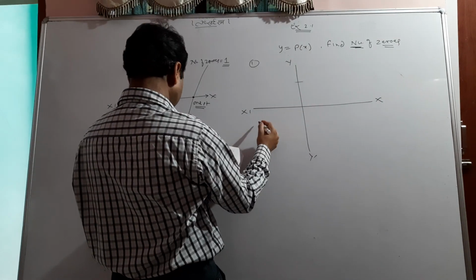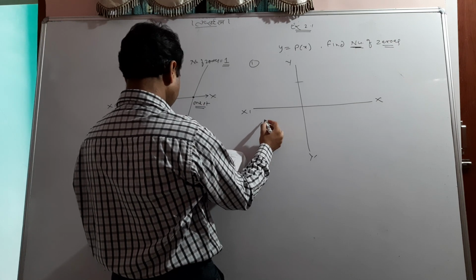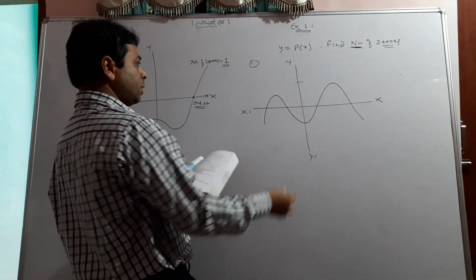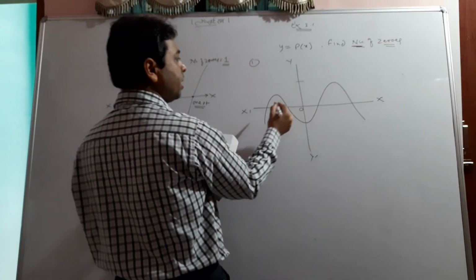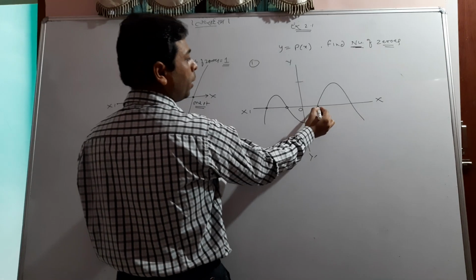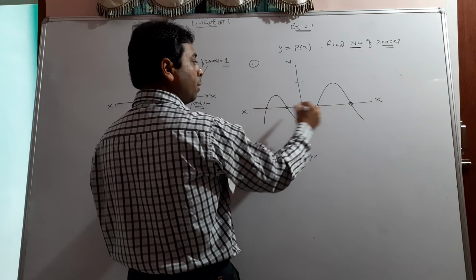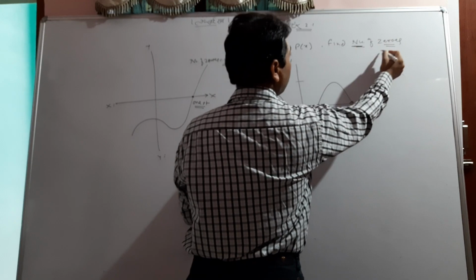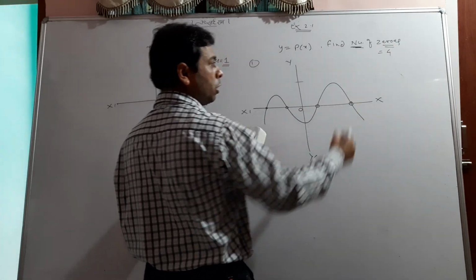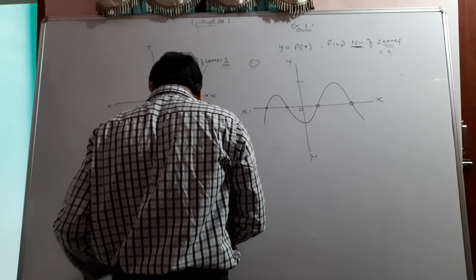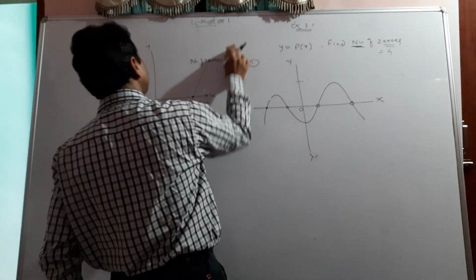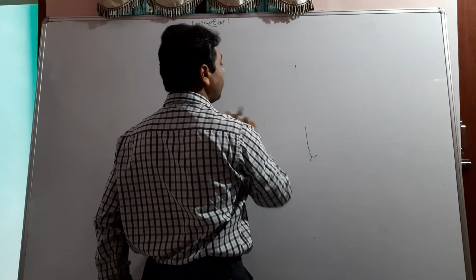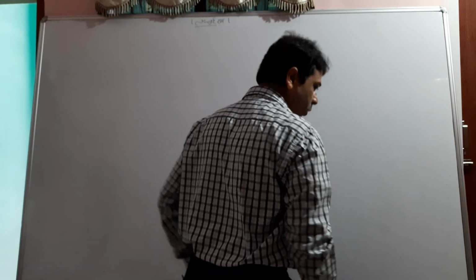Suppose we have a question like the fifth graph, which seems like that. So I would say that this graph is intersecting the x-axis at 1 point, 2 points, 3 points and 4 points. So I would reach the conclusion that the number of zeros will be how many? It is 1, 2, 3 and 4. So the answer is 4. So it's enough to tell you about that. I think it's very easy for one and all. How can we find the number of zeros? I think students, till now you have got the meaning of zeros and so on. So it's enough for the day.